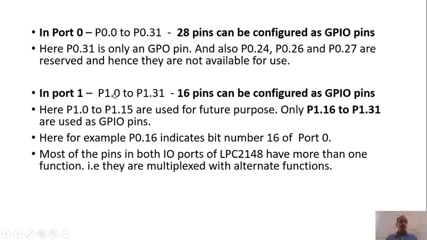In port 1, which has P1.0 to P1.31, out of 32 bits, I am using only 16 pins. So P1.0 to P1.15, we are not going to use anything. These are all used for future purpose, but only P1.16 to P1.31, we are going to use as GPIO pins.